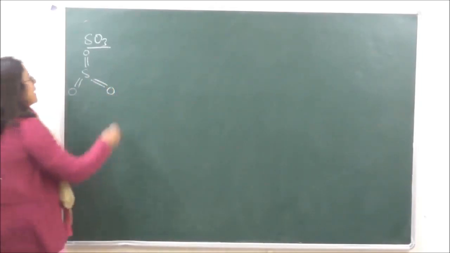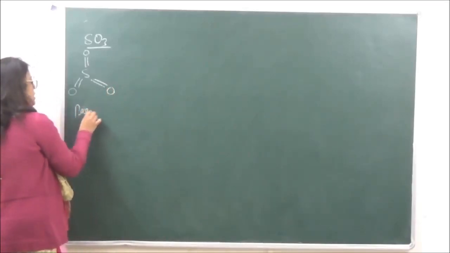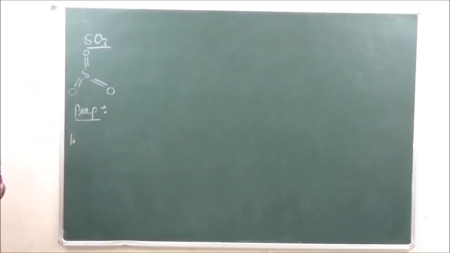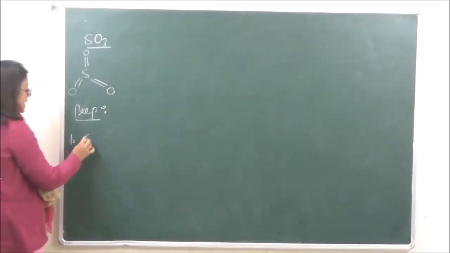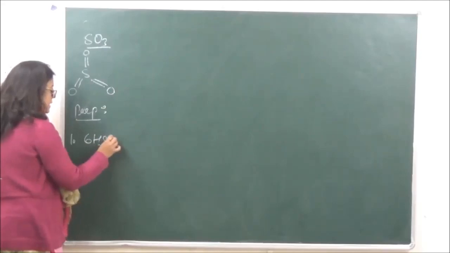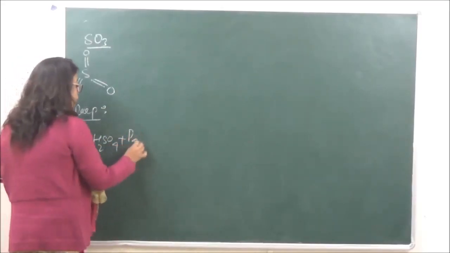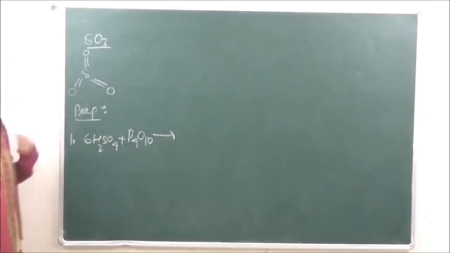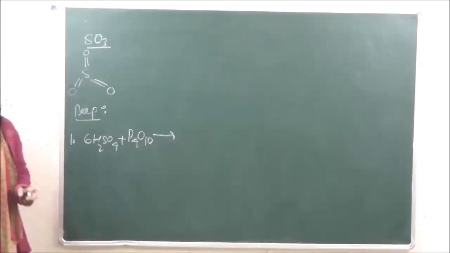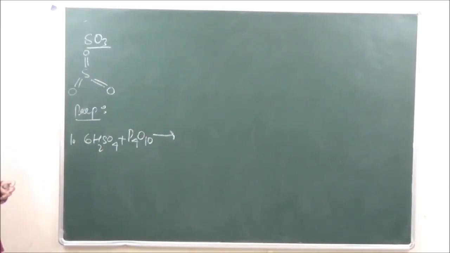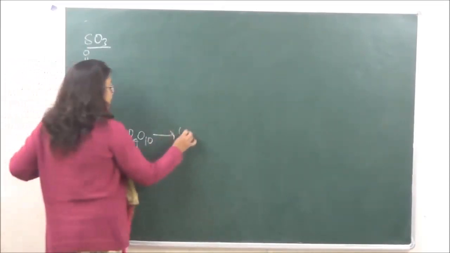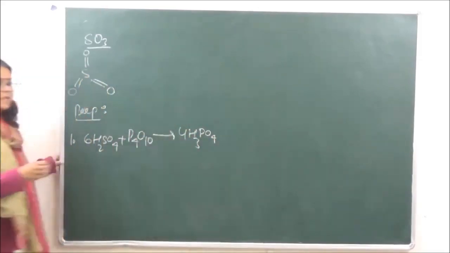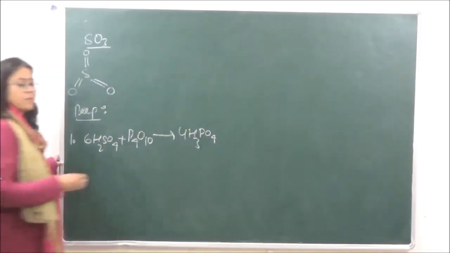When we are doing the preparation, number one, it can be prepared by dehydrating sulfuric acid with phosphorus pentoxide. Phosphorus pentoxide behaves as a dehydrating agent. So it is going to dehydrate using phosphorus pentoxide to give us phosphoric acid H3PO4 plus sulfur trioxide.